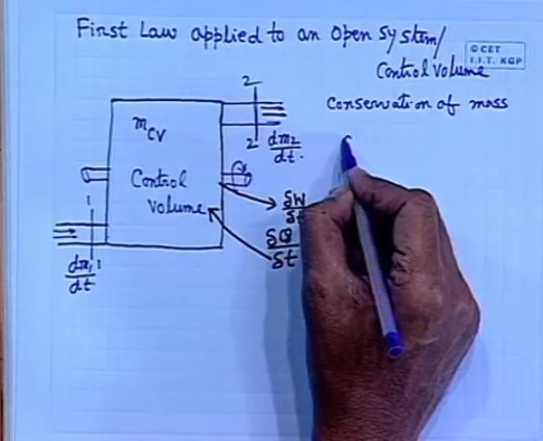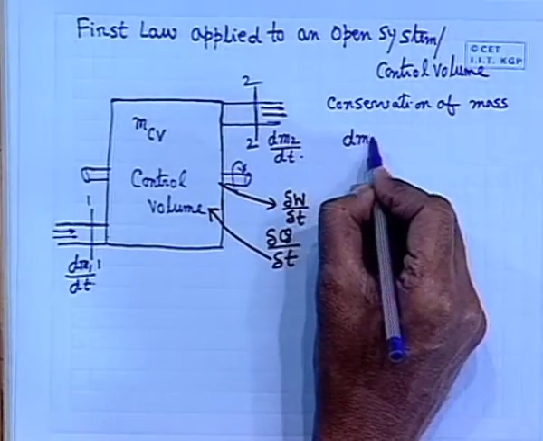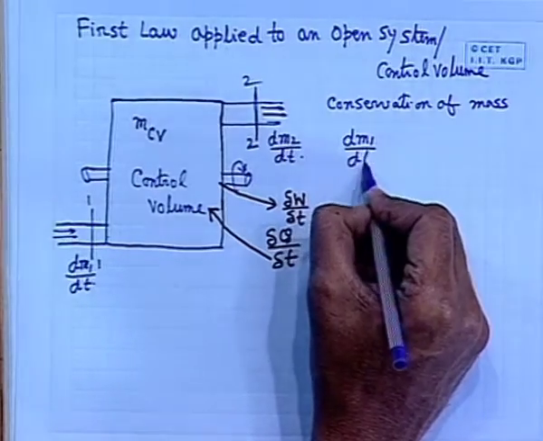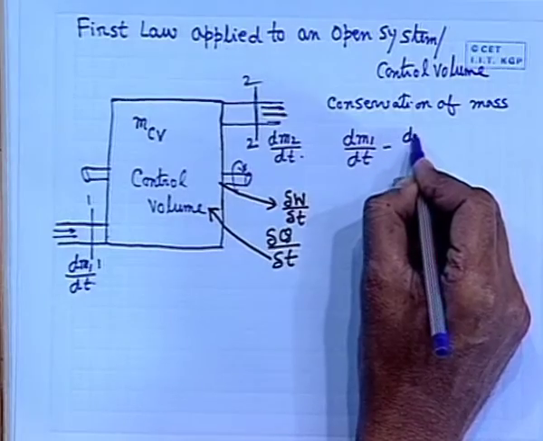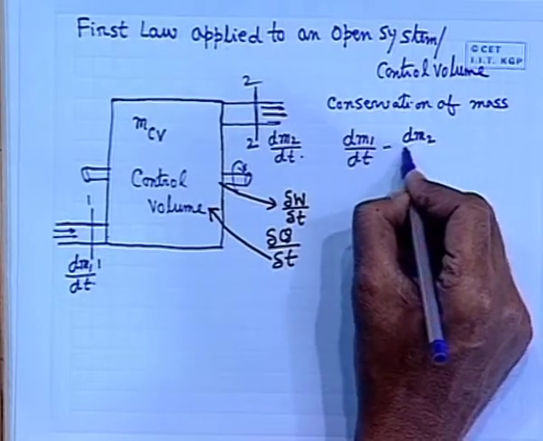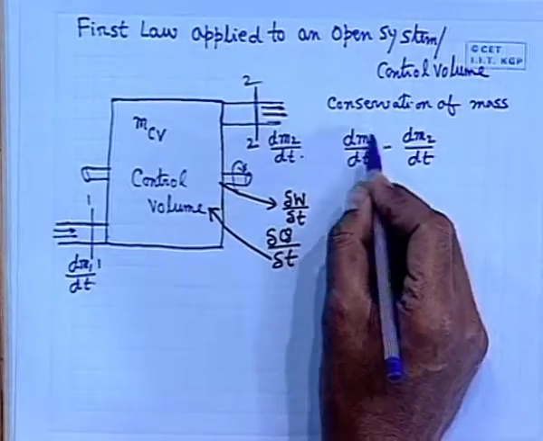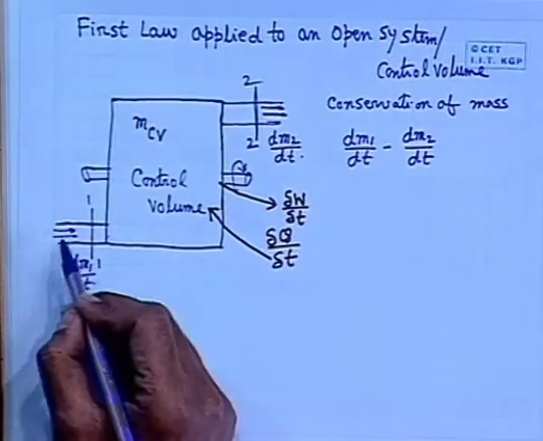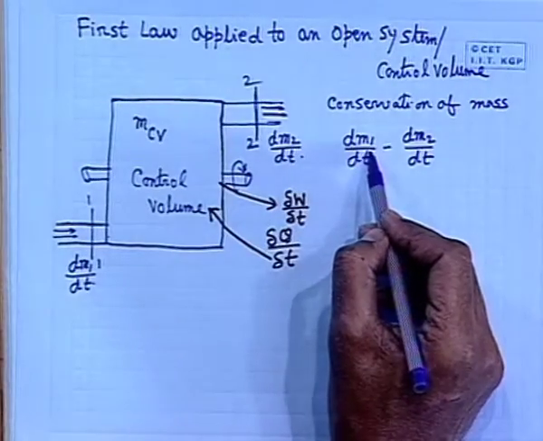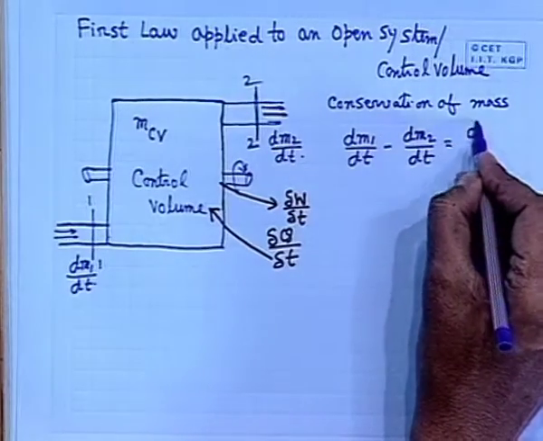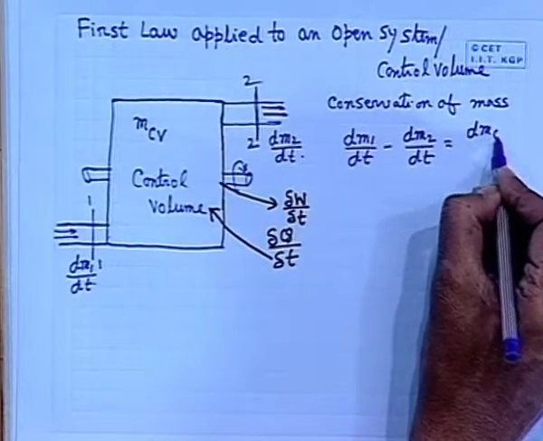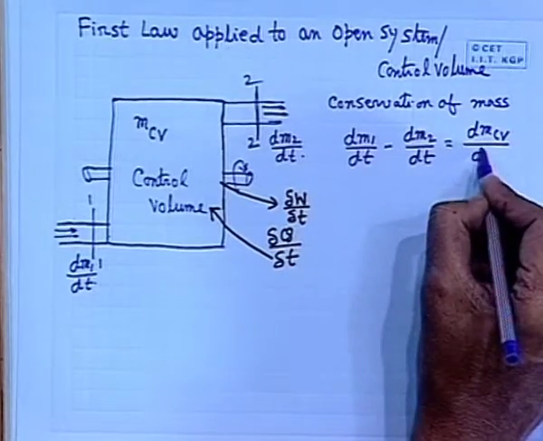So, conservation of mass is very simple from common sense: the mass flow rate coming into the control volume, dm1 dt, minus the mass flow rate going out of the control volume, dm2 dt, is equal to the rate of change of mass within the control volume.